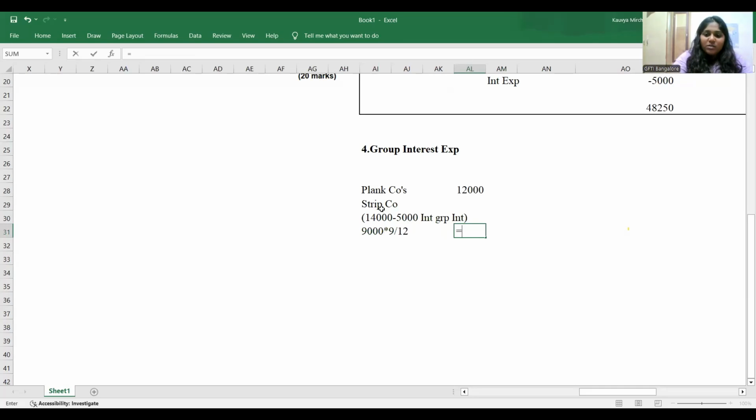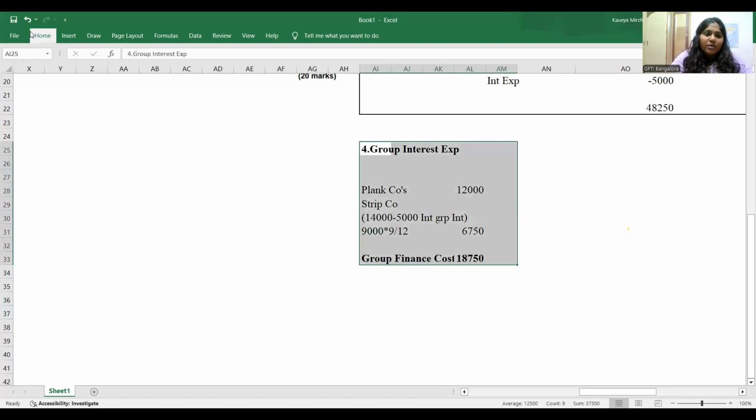So when I do this, I'll get a value of 6750. What is my group finance cost or group interest expenses? It will be 12 million plus 6750. It's going to be 18,750. Yes, this goes to your consolidated statement of P&L account.